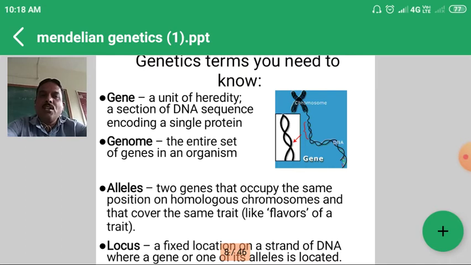Then what is meant by locus? Locus is nothing but the fixed location on the strands of the DNA. There are two strands of the DNA, where a gene or its allele is located.